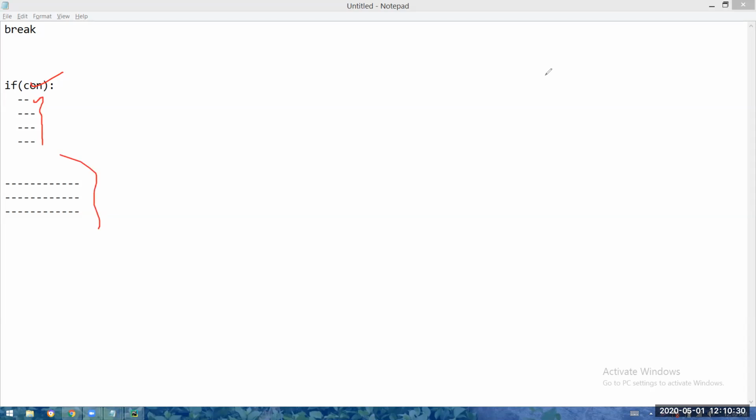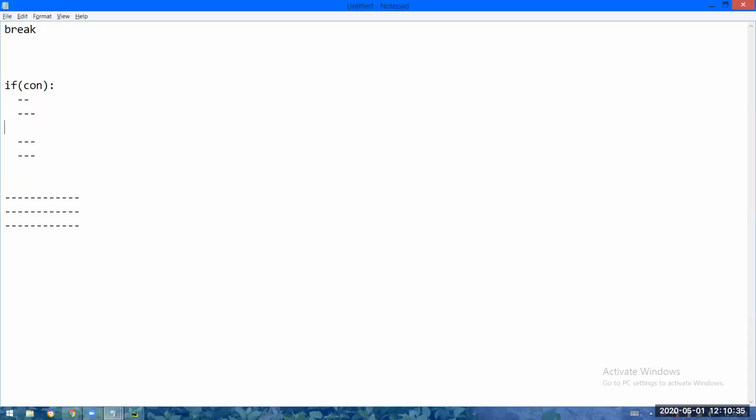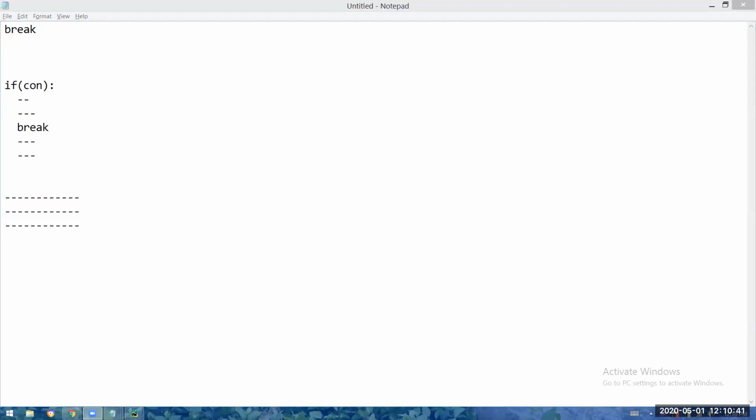This is okay. But in this particular block, let us say a break keyword is there. The cursor entered the block, the condition became true. It executed the first line, the second line, and now it has encountered the break keyword.